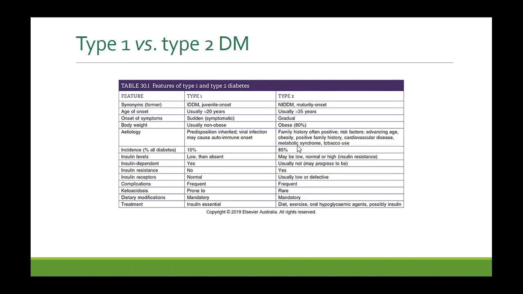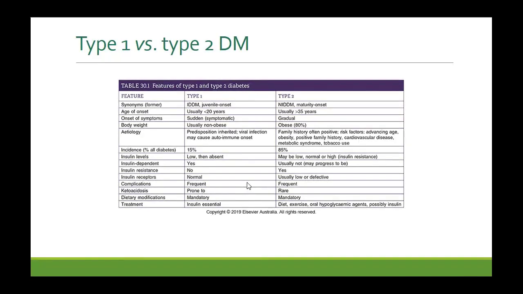Beta cells are there and producing insulin. The problem is that insulin is unable to act on target cells, which is called insulin resistance. In type 1, there is no insulin resistance. In type 2, there is insulin resistance. In type 1, insulin receptors are normal. In type 2, insulin receptors are defective, and this is what causes insulin resistance.